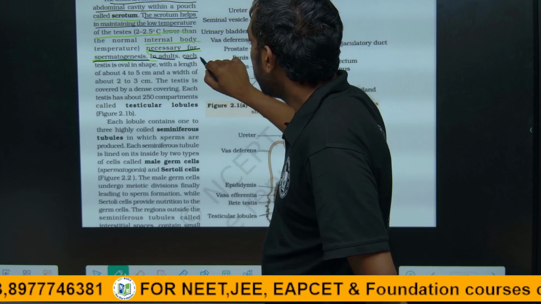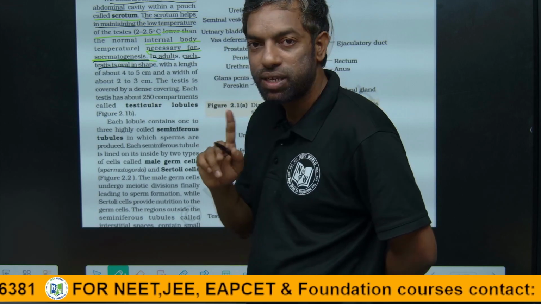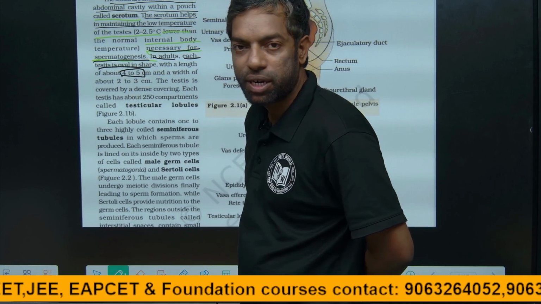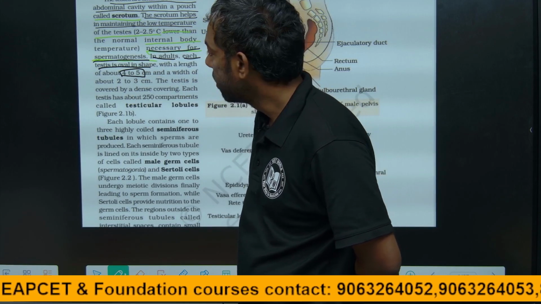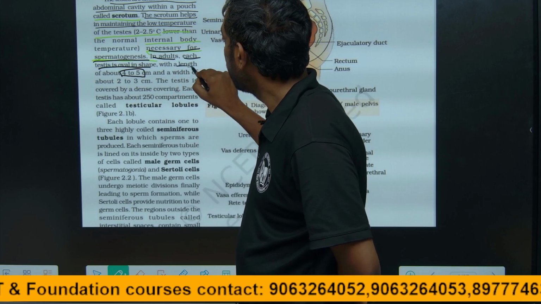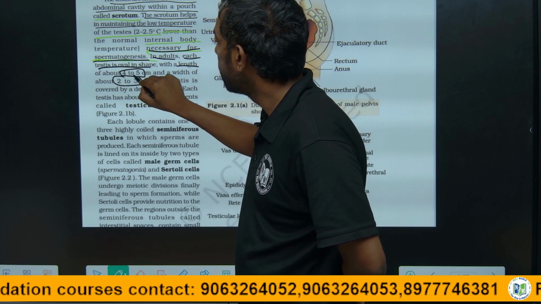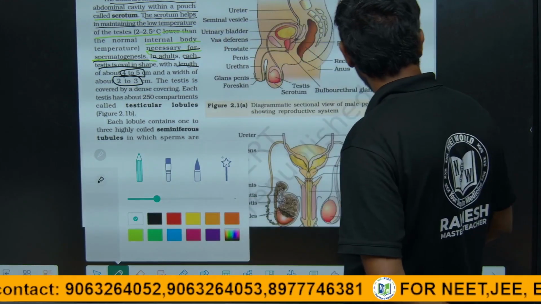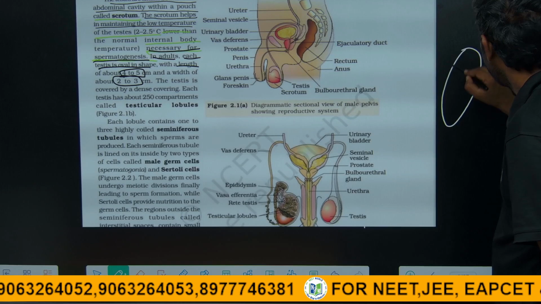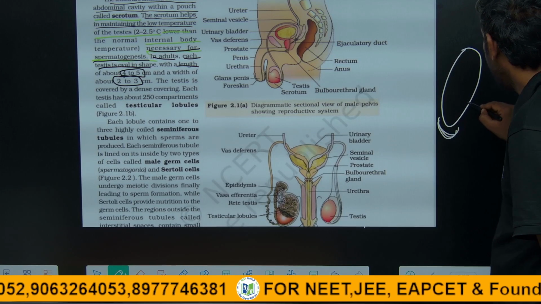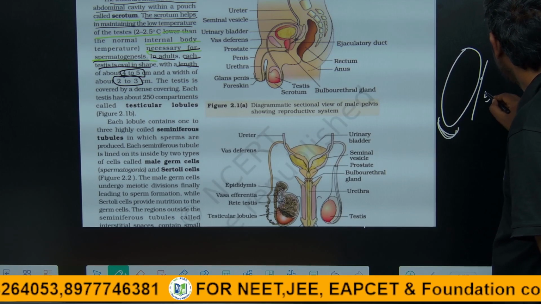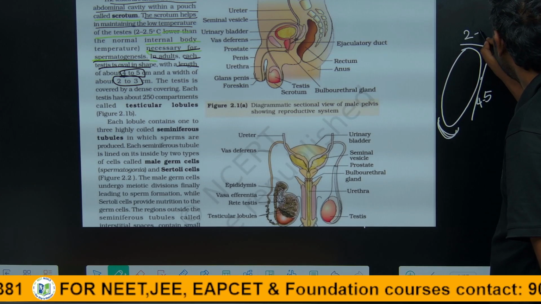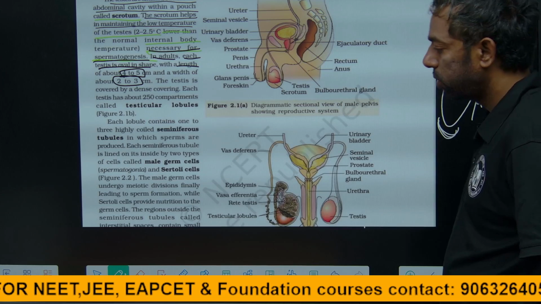In adults, each testis is oval in shape. This is important: oval shape, 4 to 5 centimeters in length and 2 to 3 centimeters in width. Okay, the testis is 4 to 5 centimeters in length and the width is 2 to 3 centimeters.